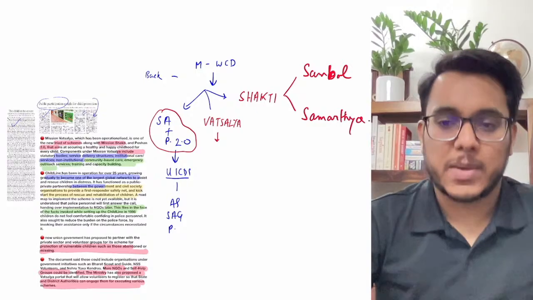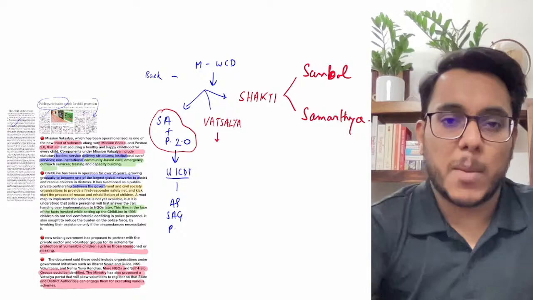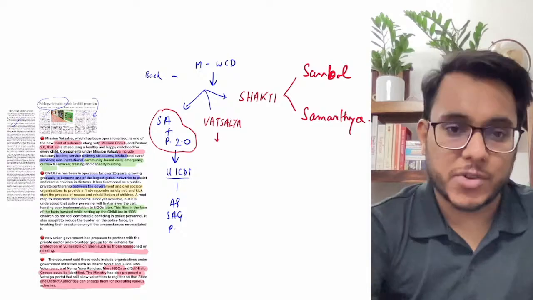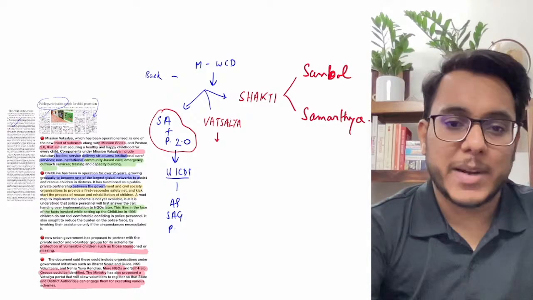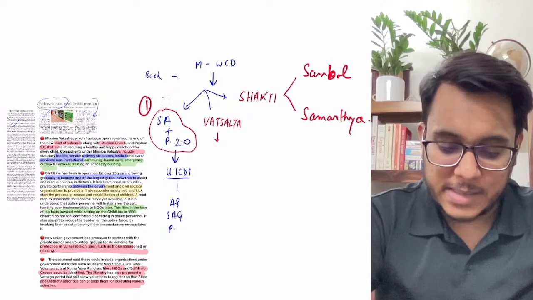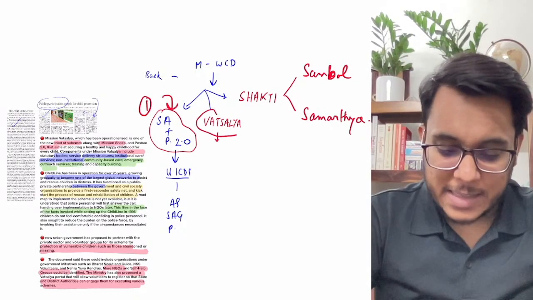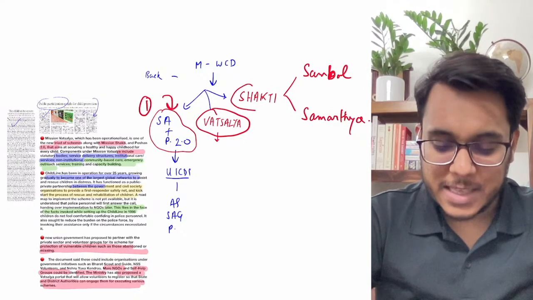Okay, Sambal and Samarthya. So again I'll explain. The Ministry of Women and Child Development got restructured. Within the Ministry, there are three umbrella schemes. Number one is the Saksham Anganwadi and Poshan 2.0. Second one is the Vatsalya. The third one is the Shakti.